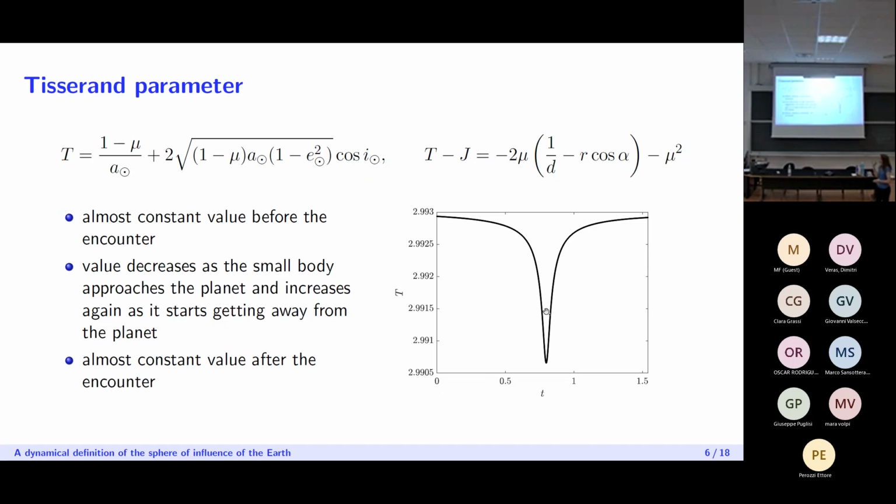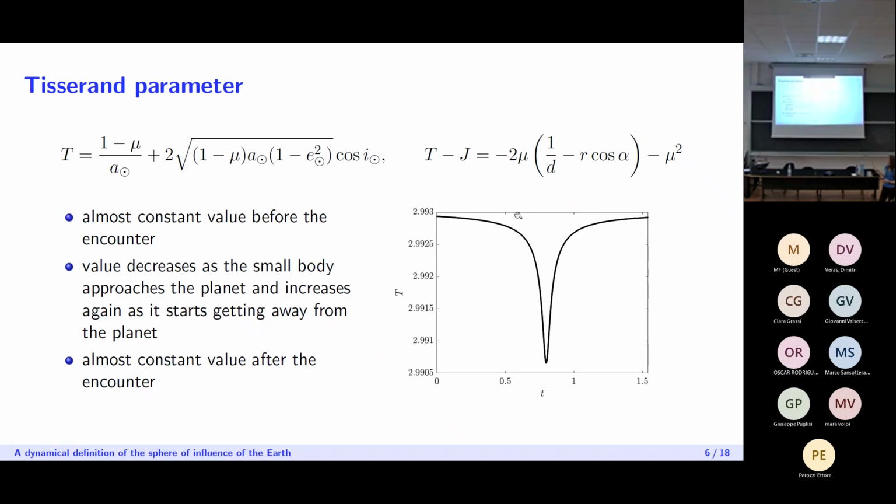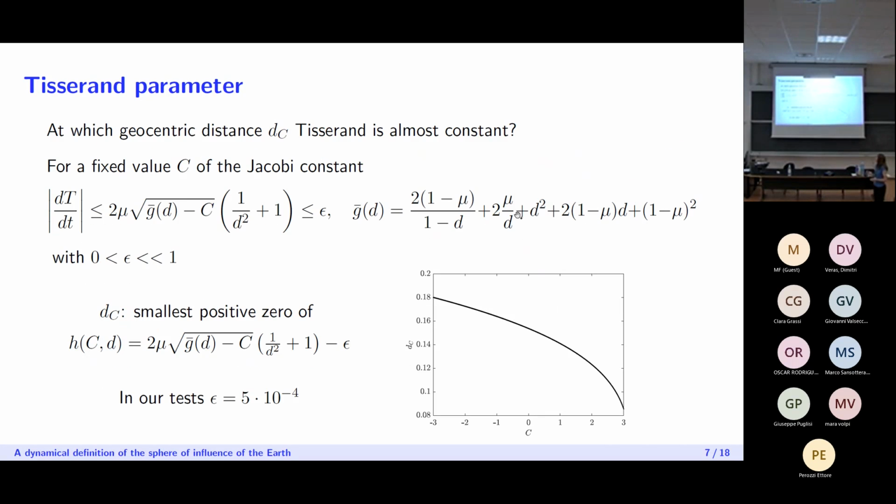So we have that before the encounter, the Tisserand parameter has an almost constant value. Then it decreases once we get closer and closer to the planet, and it increases again. And then after the encounter, we have a constant value again, which is very close to the pre-encounter one. So what we were really interested in was to find a distance from the Earth at which we could be sure that the Tisserand parameter is almost constant. And this would depend on the value of the Jacobi constant C of the specific small body that we're considering.